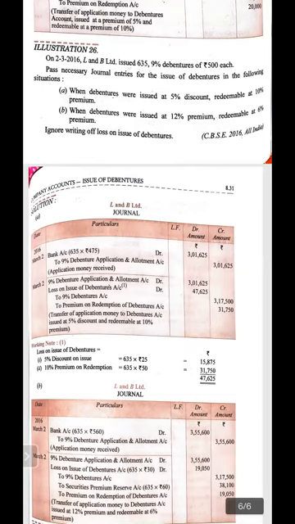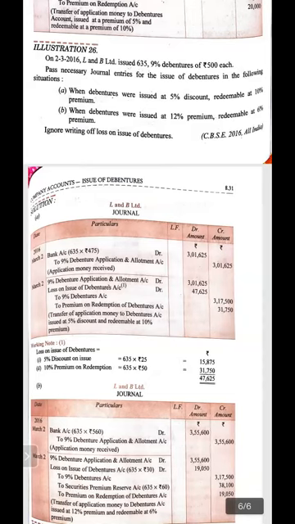So 635 multiplied by 25 rupees will be 15,875 rupees. And 10% premium on redemption, again it will be on 500 rupees. 10% of 500 will be 50 rupees. 635 into 50, 31,750 rupees. Altogether, the loss on issue of debenture will become 47,625 rupees.